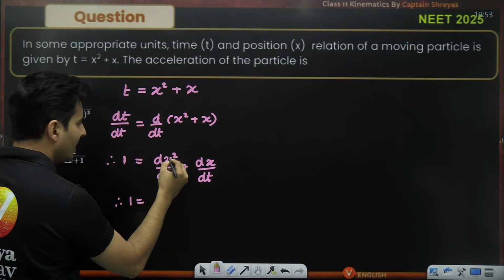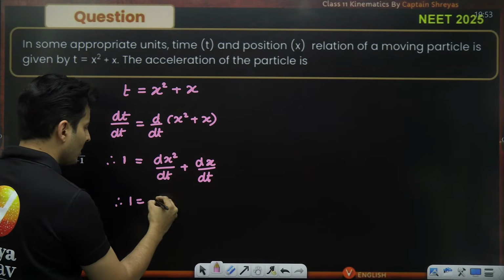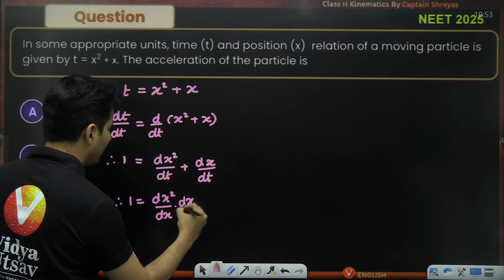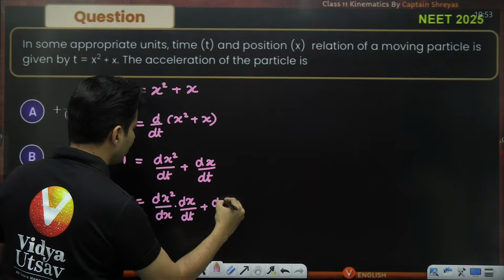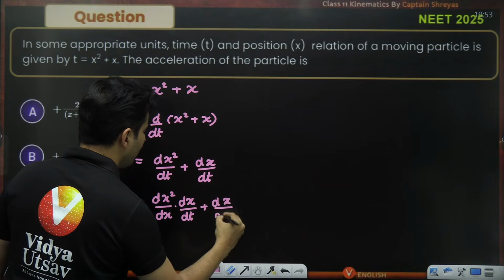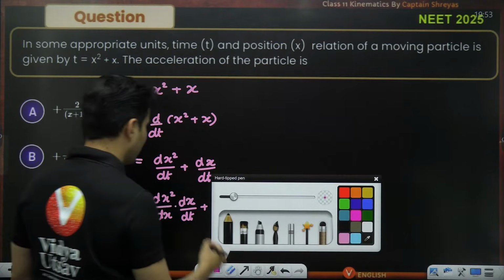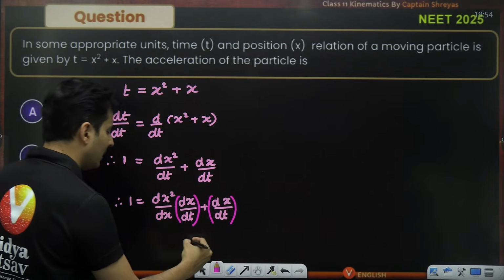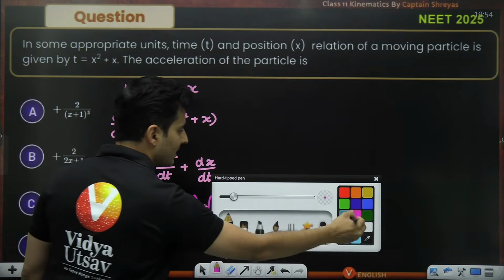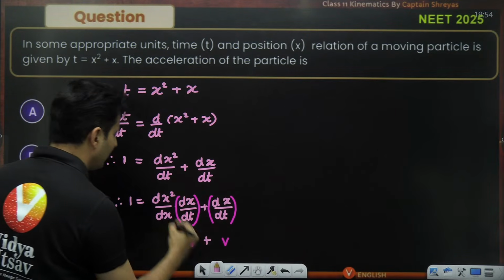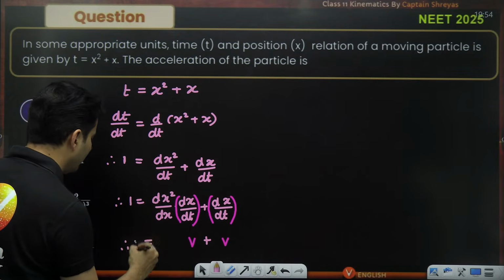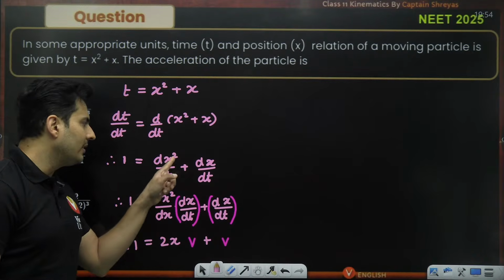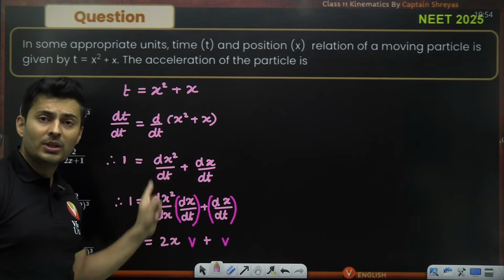I have an idea now. I can't take the derivative of x square directly. So how about writing it as the derivative of x square with respect to x, multiplied by dx, and again put dx by dt over here. Why did I do it like that? Because I know one thing for sure: these numbers that you see are nothing but velocities. Yes, dx by dt is nothing but velocity. And for this one, I can just take the normal derivative. The derivative of x square with respect to x is 2x. I can't find the derivative with respect to something else. Always it has to be the same variable.